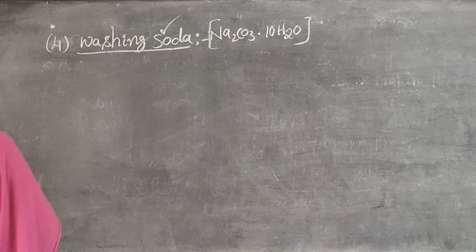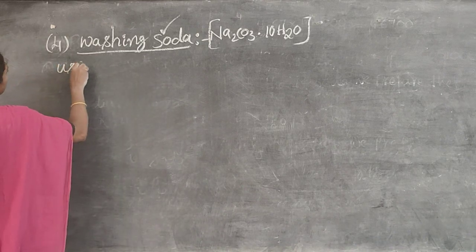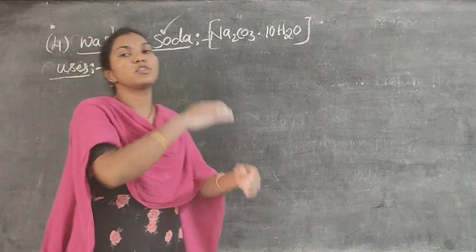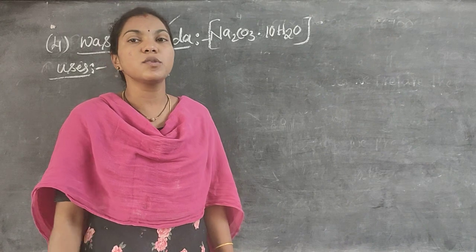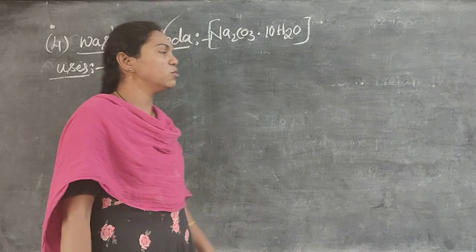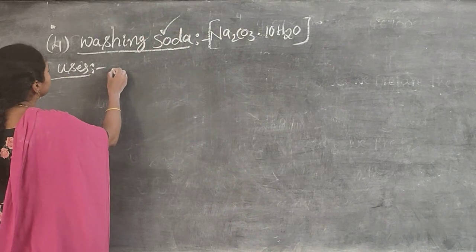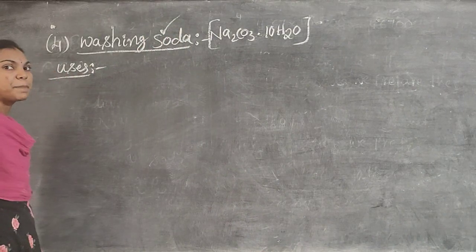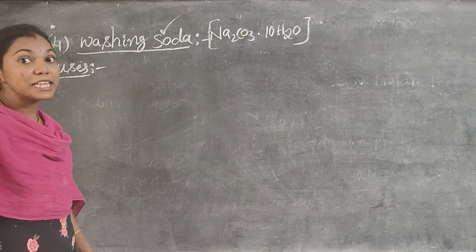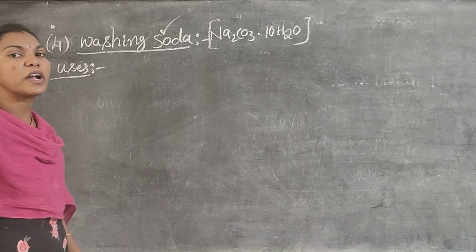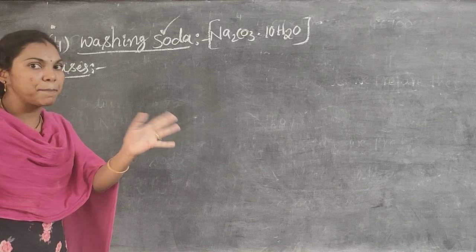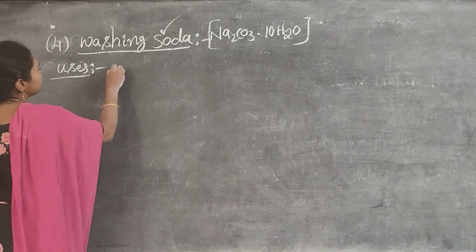Now see, what are the uses of washing soda? Very important uses, for 2 marks. The entire question is: write the preparation of washing soda and write the uses of washing soda, total 4 marks. Uses. I already told you yesterday, in sodium hydroxide preparation, sodium hydroxide is also used in the preparation of soap, glass, and paper industry. Same. Sodium compounds, whatever they may be, most of them are used in the preparation of soap, glass, and paper industry. Remember that.